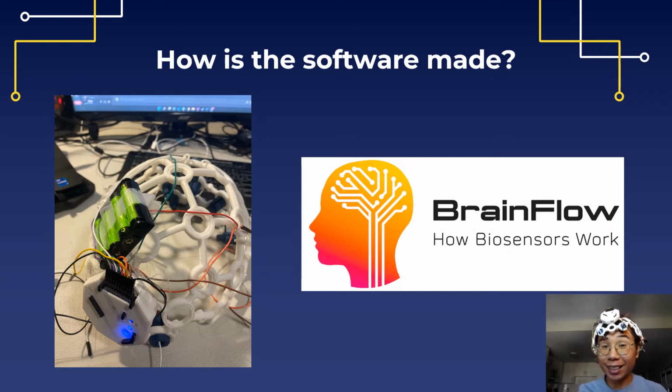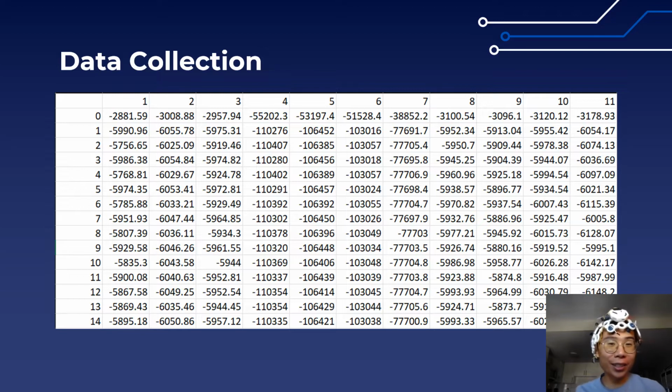The headset is an EEG device, which you see here, that allows us to read brain signal data that comes from neurons firing in our brain. When we think of certain movements, certain neurons in our brain will fire, and we can collect this EEG data through the BrainFlow API in Python, which allows us to stream, filter, pre-process the data, and then finally pass it into a classifier. For data collection, we collected our data using the BrainFlow API streaming functionality and stored it in a CSV file. This is very useful for training our machine learning model later on.